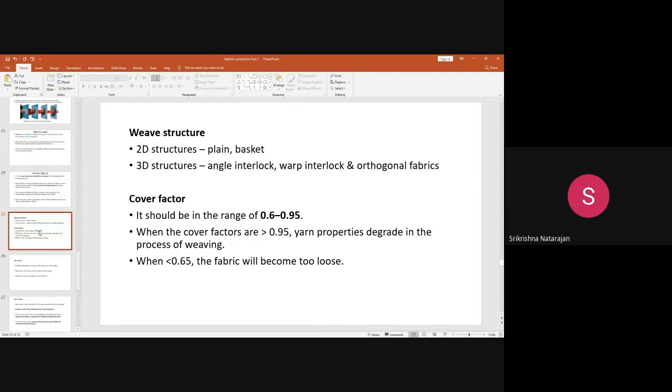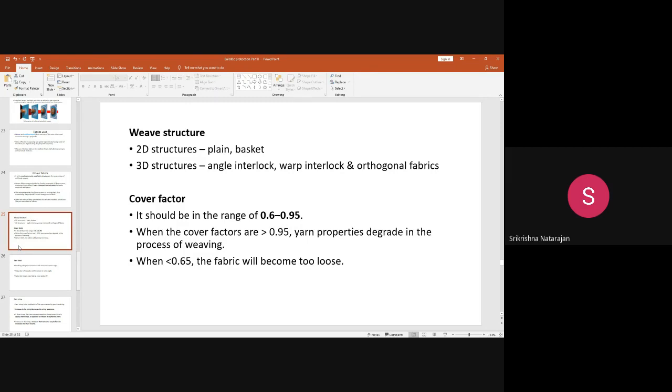In the normal 2D fabrics, woven structures, you can see plain view and basket view is used. The commonly used views. Plain is the most effective. 3D structures, there are some fabrics like angle interlock, warp interlock, orthogonal type of structures, fabrics that can be used in the ballistic protection. And the cover factor, a very important feature, an important parameter in the ballistic protection.